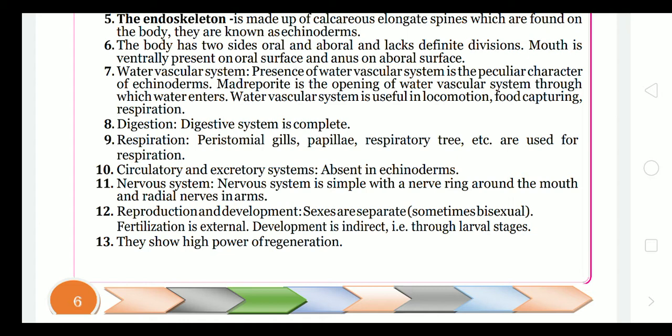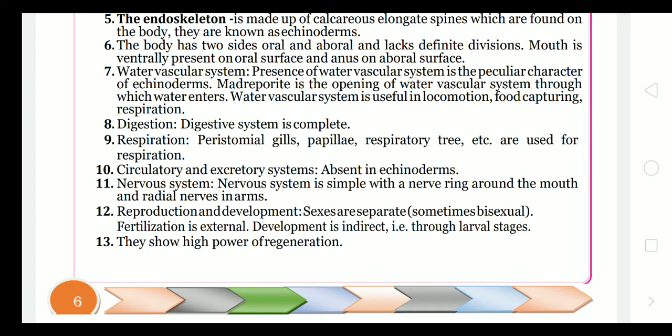Madreporite is the opening for water. These are the pores which are present on the body. They are part of the water vascular system. So water enters by the madreporite, and the water vascular system is useful in locomotion, food capturing, and respiration. For everything, this water vascular system is useful.